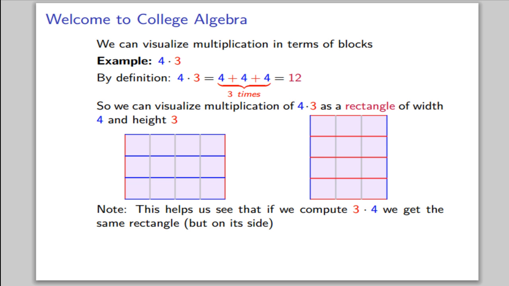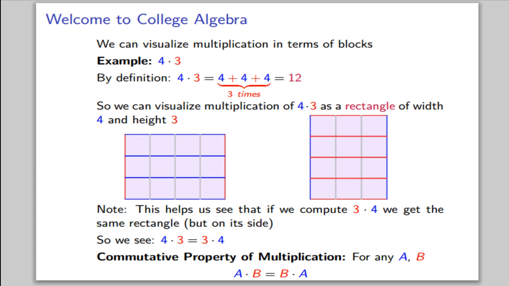Using this visualization, it helps us see that if we compute 3 times 4, we get the same rectangle, just on its side. So we see here that 4 times 3 equals 3 times 4. And there's nothing special about 4 and 3. In general, the commutative property of multiplication says that for any numbers a and b, a times b equals b times a. This is very similar to our commutative property of addition.